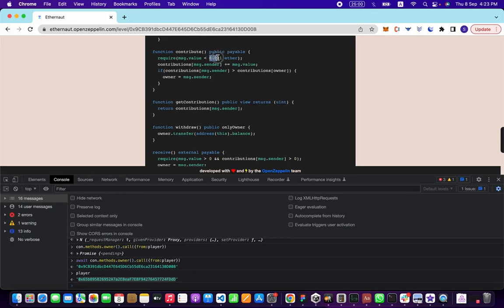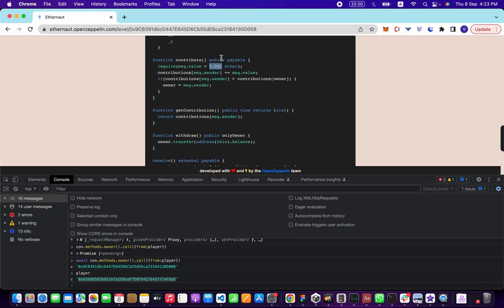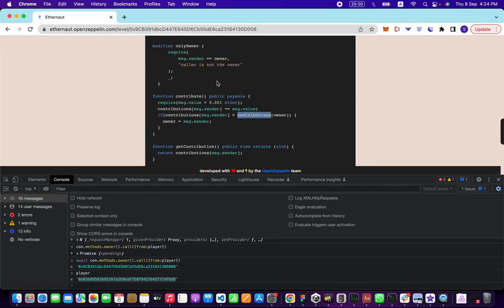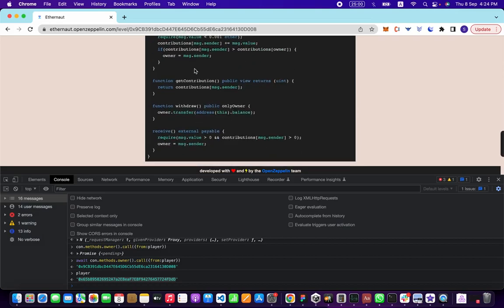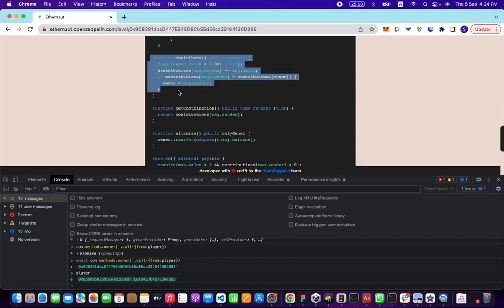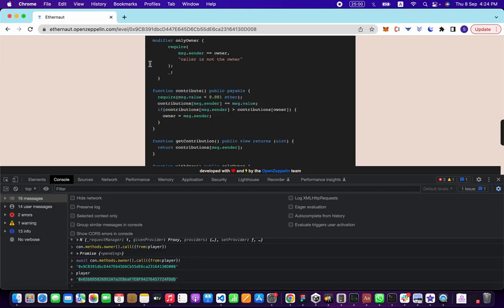You could never do more than 0.001 Ethereum, and if you want the ownership of this contract, you'd have to add more than 1,000 Ethereum. But that's impossible because you cannot put in more than 0.001 Ethereum. Well, that sucks. How are we going to get the ownership now?